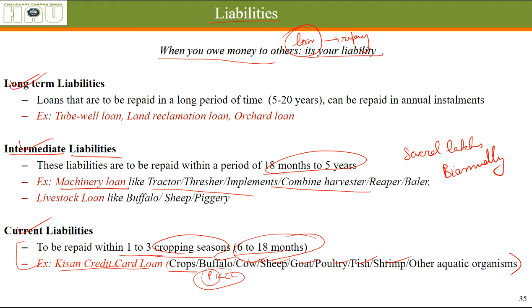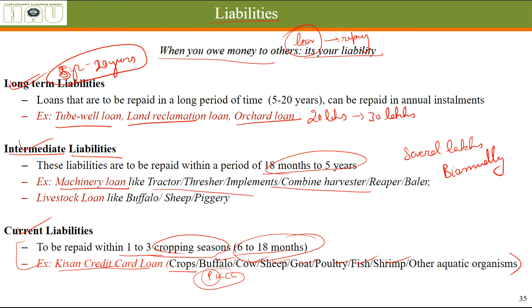Okay, long term liability, it is a loan for 5 years up to 20 years. You are supposed to repay it in the span of 5 to 20 years. Generally, the installment starts after 5 years. Okay, you can understand how big the amount might be. These kind of loans are given for big investments on your farm: land reclamation, tube well, orchard loans. These might range up to 20 lakhs, 30 lakhs. Let's say you're making a cold storage. So these are big loans. They need a lot of time for repayment, generally paid in annual installments.